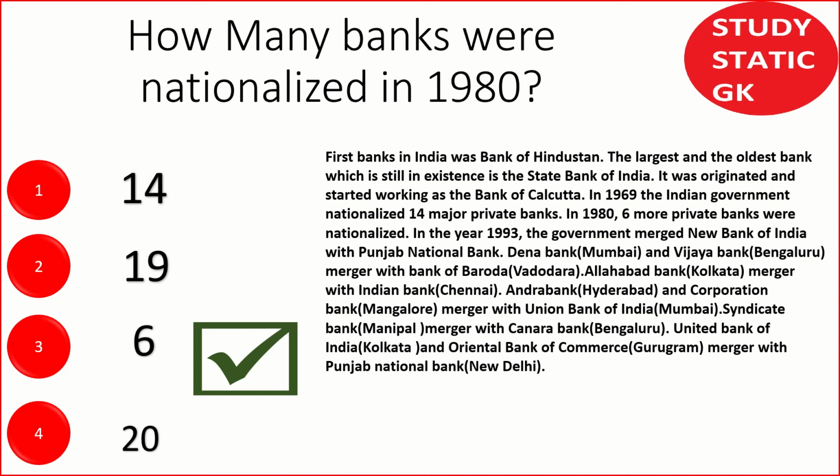Syndicate Bank is going to merge with Canara Bank. United Bank of India and Oriental Bank of Commerce are both being merged with Punjab National Bank. So these are the mergers, and the names mentioned in brackets are the headquarters of the banks, so you can easily memorize and study.